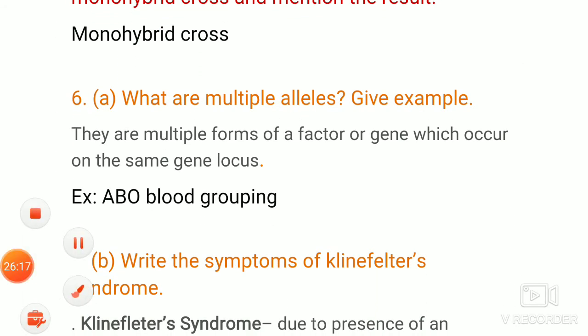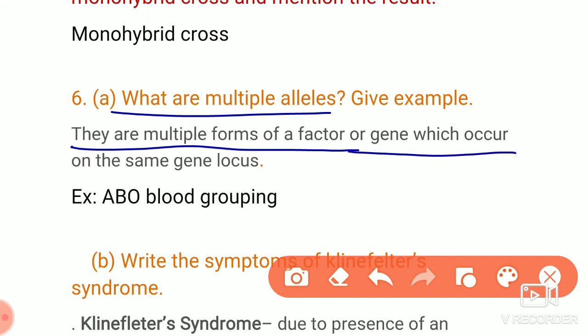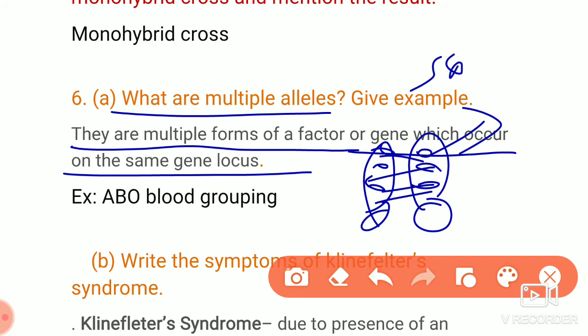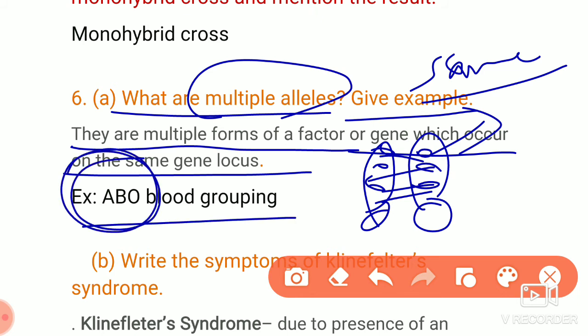Then, what are multiple alleles? Multiple alleles are 2 or more factors or genes which occur on the same locus representing the same character. On the same chromosome, 2 or more genes are present, and all these genes will produce the same character. Such alleles are called multiple alleles. Example, ABO blood group. Here you have to write the complete ABO.